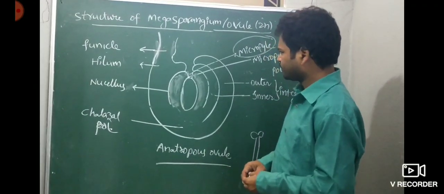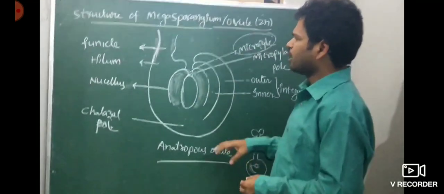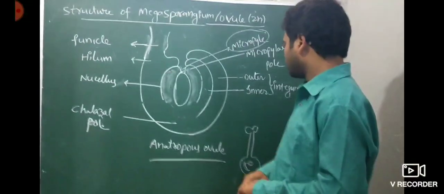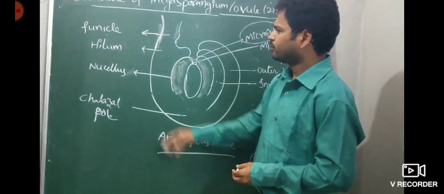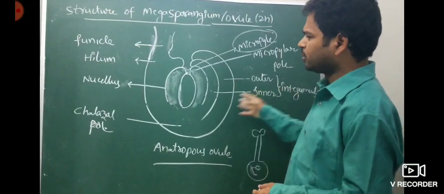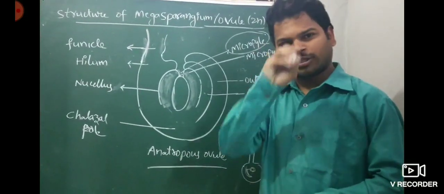Next, this is the diagram, the structure of megasporangium or ovule, diploid in condition. The important structures here are funicle, hilum, micropylar end, integuments, nucellus, chalazal pole. Then the embryo sac.